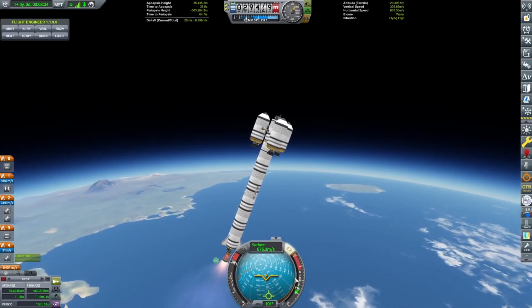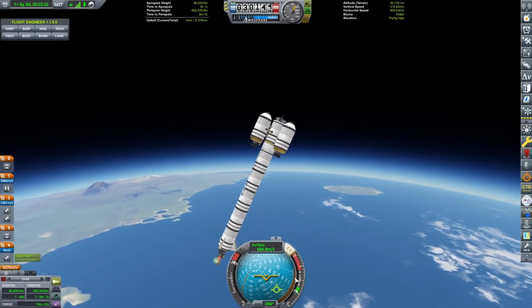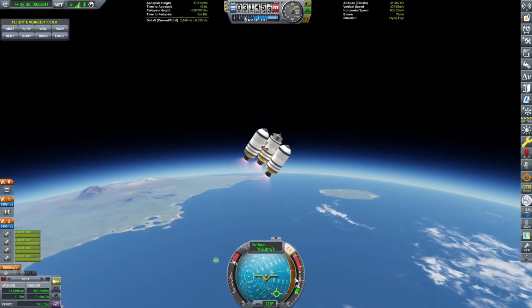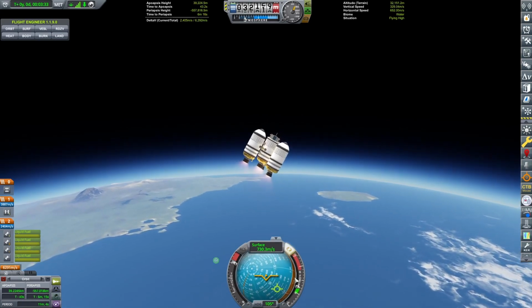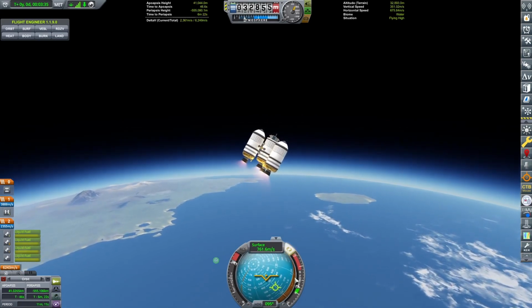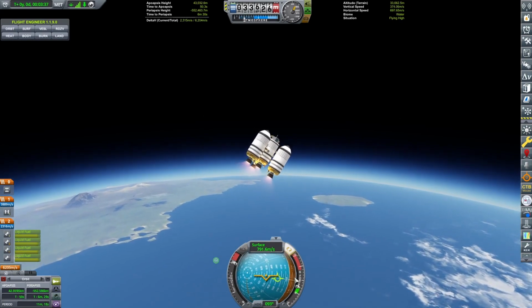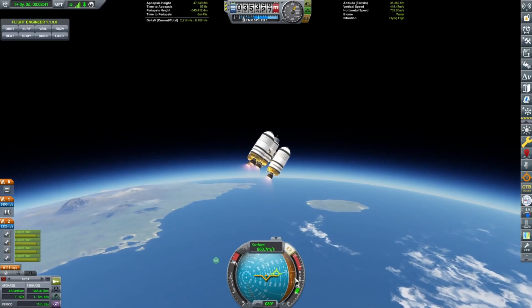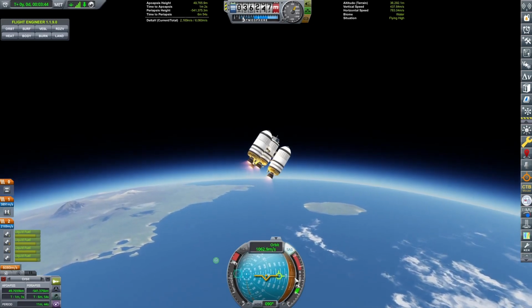See what happens when we ditch this engine. Okay. Go. Alright. This should be much easier to control now. We managed to stick to 90 pretty good though, the heading. So that's good at least.